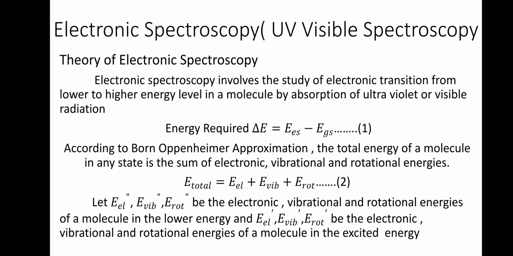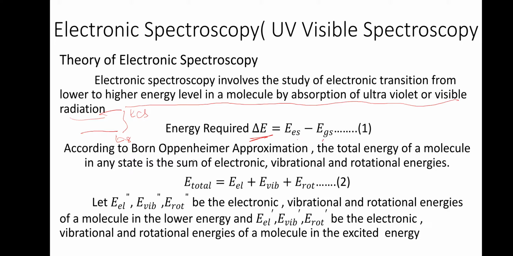Then the theory of electronic spectroscopy. Electronic spectroscopy involves the study of electronic transition from lower to higher energy level in a molecule by absorption of ultraviolet or visible radiation. So these are electronic energy level transitions only. That is, an electron in the valence shell will be shifted from a lower energy to a higher energy state. If this is the ground state and this is the excited state, the energy required, delta E, is equal to E excited state minus E ground state.